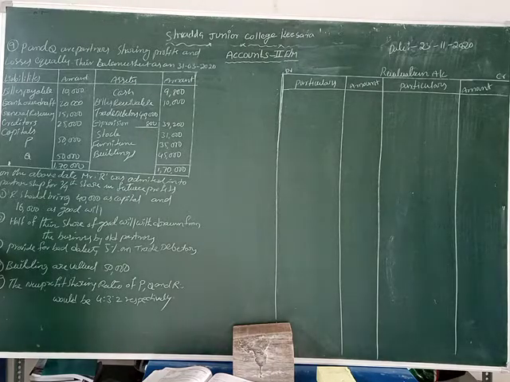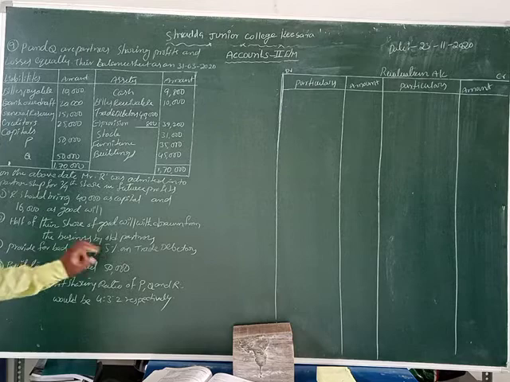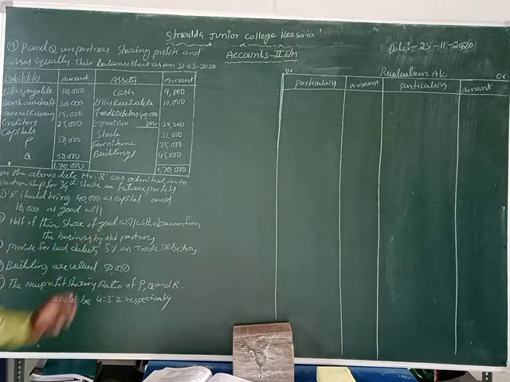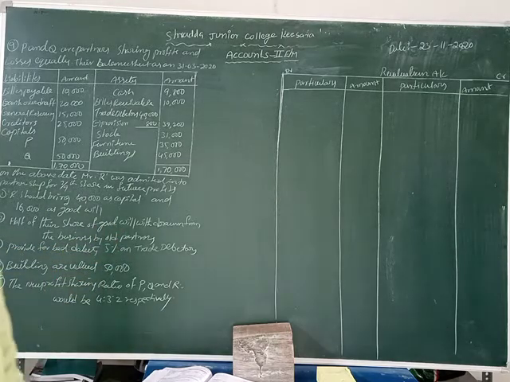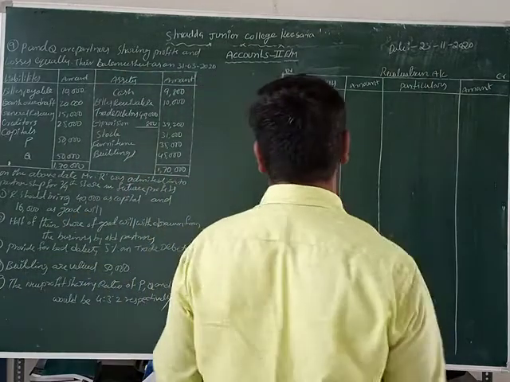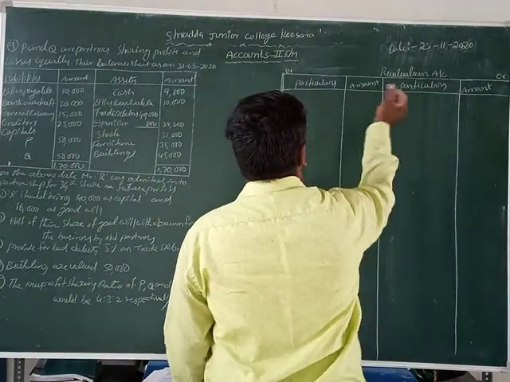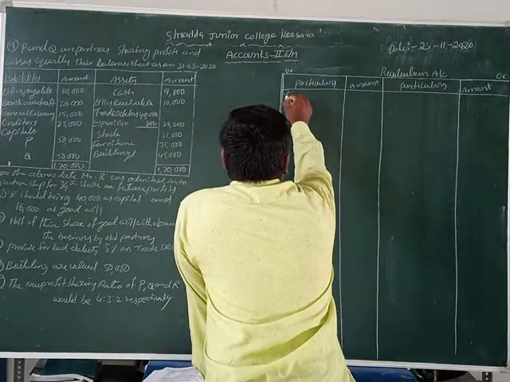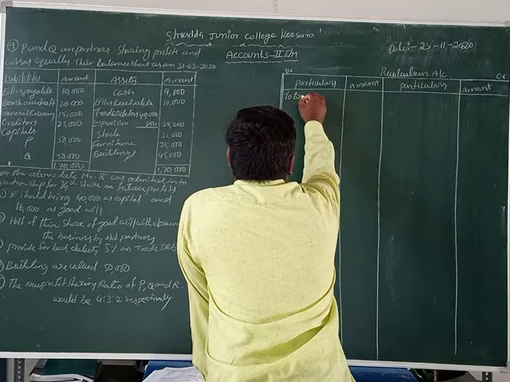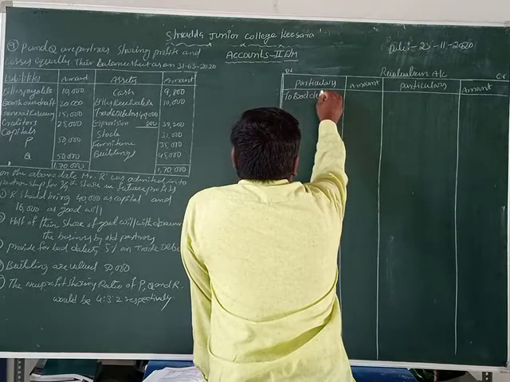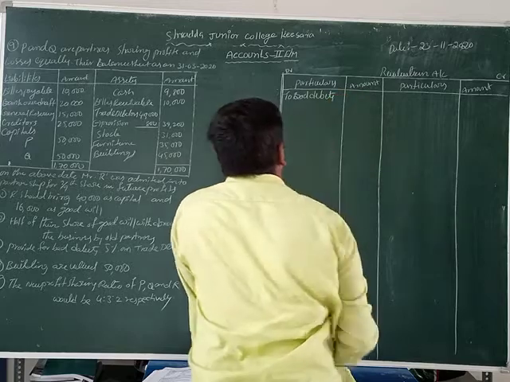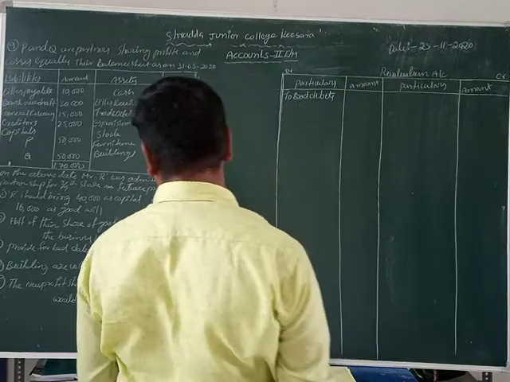Let us see the third one. Provide for bad debts 5% on trade debtors. Isn't the debtors value decreasing? Now, which side do we record it on? The revaluation account debit side. Write down: to bad debts. Okay, now students, what is the value of bad debts?